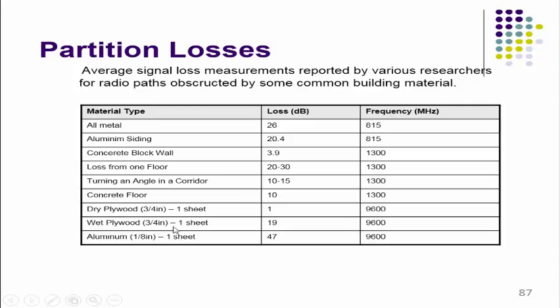Then wet plywood with the same thickness, at that time 19 dB of loss or attenuation is observed at the same carrier frequency, 9600 megahertz. Then aluminum sheet of 1/8 inch, here more attenuation, 47 dB of loss is observed for the 9600 megahertz channel frequency.